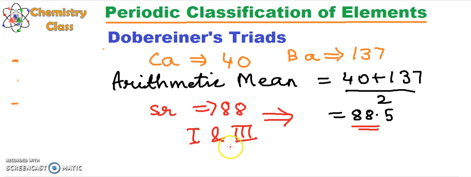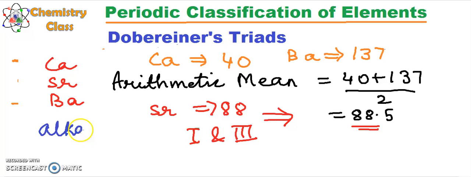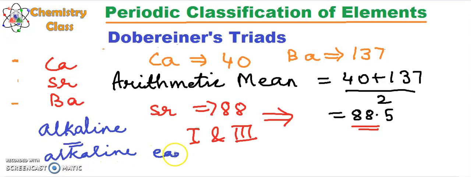Fine. So please note that calcium, strontium and barium, these are alkaline earth metals. Why are these the alkaline earth metals? Because their oxides are alkaline in nature. Alkaline means basic. Okay, so these are alkaline in nature, which existed in the earth. So they were called alkaline earth metals.